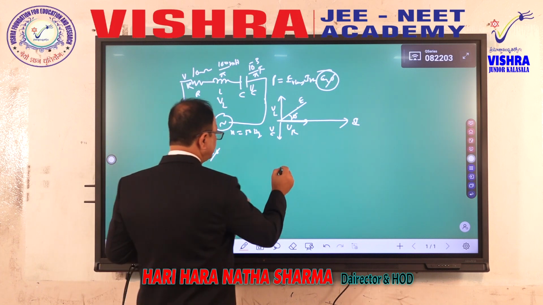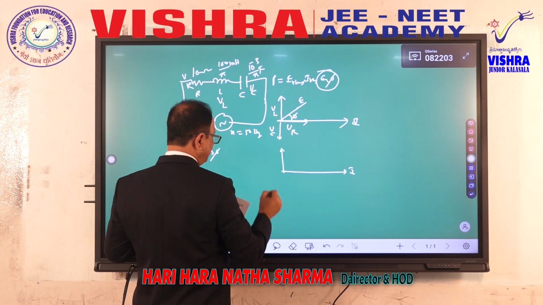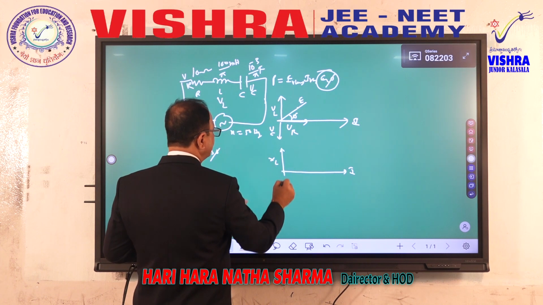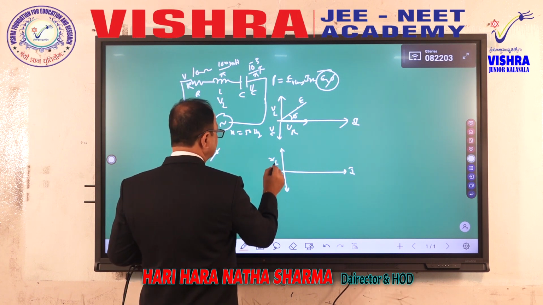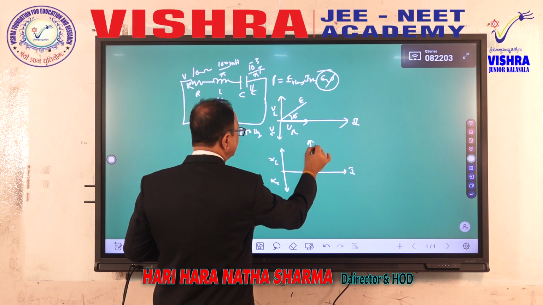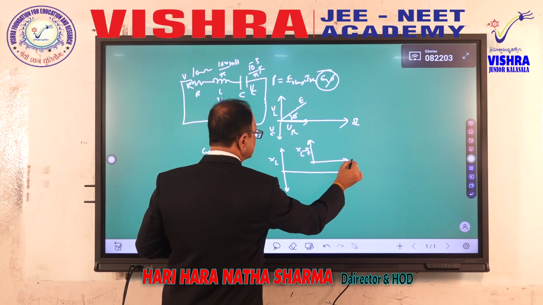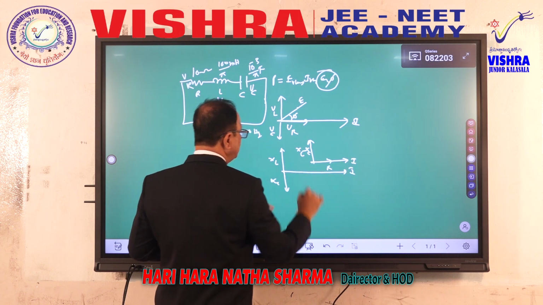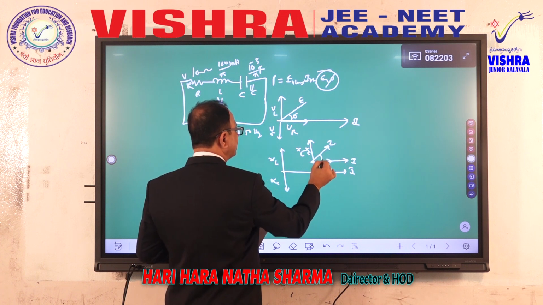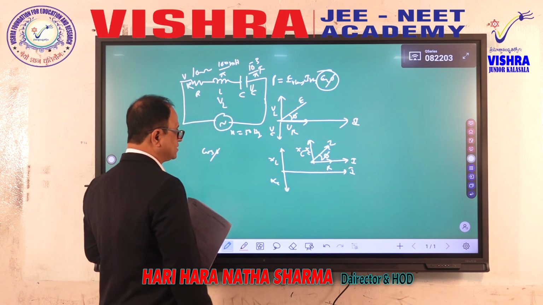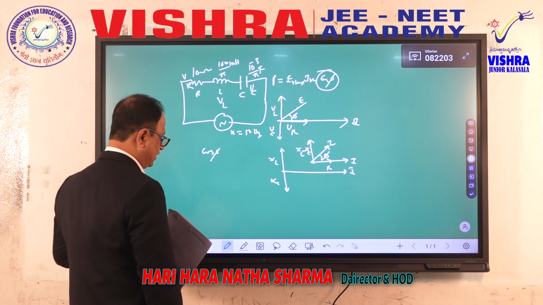Here, V L is leading the current by pi by 2 because of X L, and V C is lagging behind the current because of X C. The resultant of these two can be written as X L minus X C, and along the direction of current the resistance will be there. Therefore, the resultant impedance of the circuit makes some angle phi with the current line. That is the angle between the impedance and the resistance.